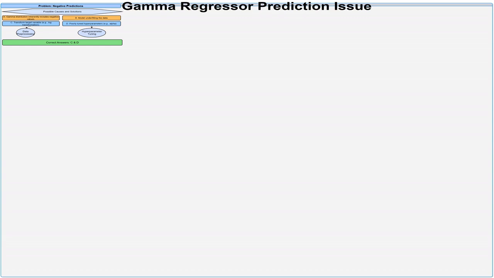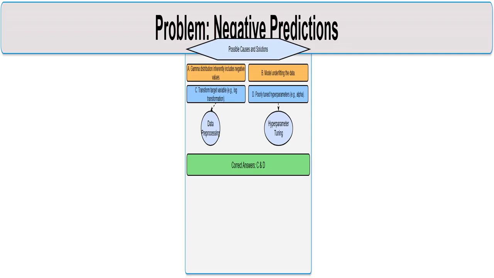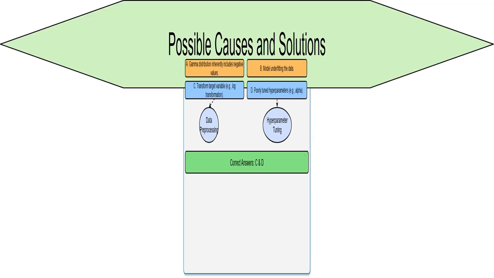This is impossible because time can't be negative. That's what makes this problem so interesting. I'm getting negative numbers as predictions when I should only be getting positive values for time until an event. It's like my model is telling me the event happened before it even started, which is obviously incorrect. This is a big problem that I need to fix. I'm investigating why I'm getting negative predictions. There are a few reasons why this could happen. Could it be a problem with my data, or the way I've set up my model? I need to find and fix the issue, and I'll look at a few ideas.